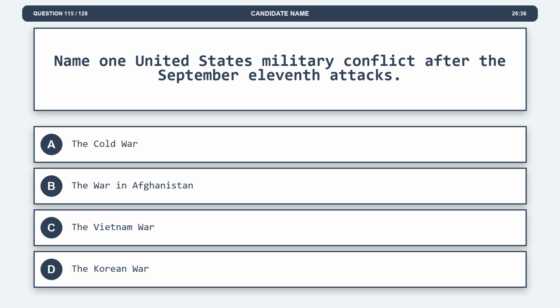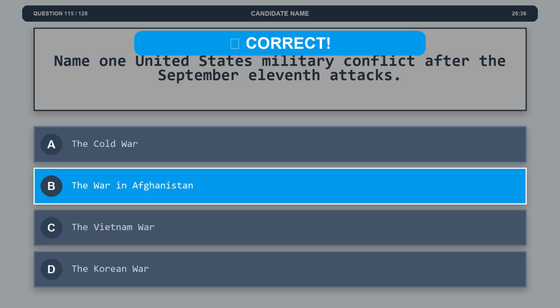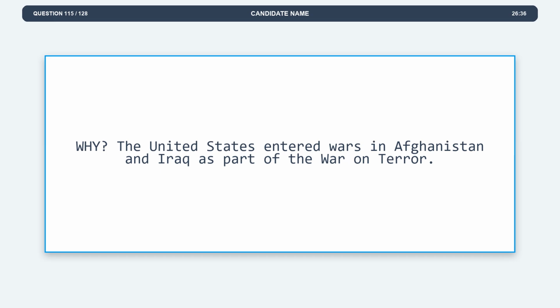Option C, the Vietnam War. Option D, the Korean War. The correct answer is option B, the war in Afghanistan. Explanation: the United States entered wars in Afghanistan and Iraq as part of the War on Terror.